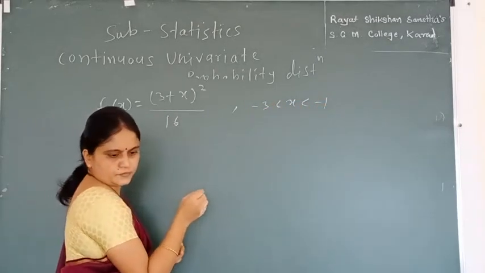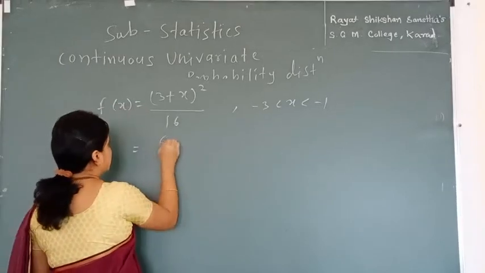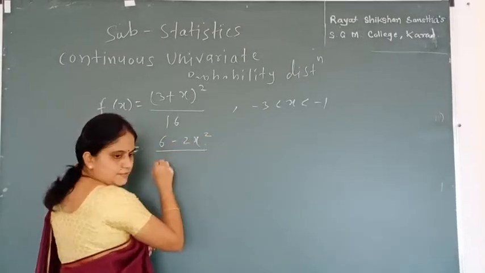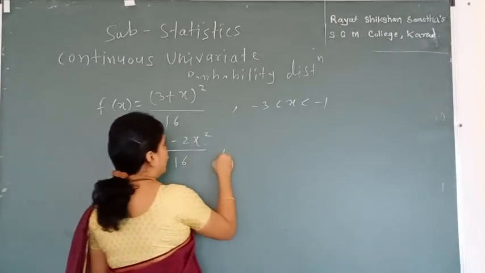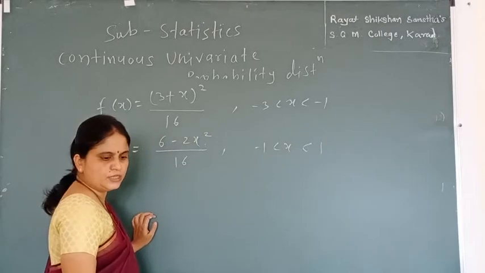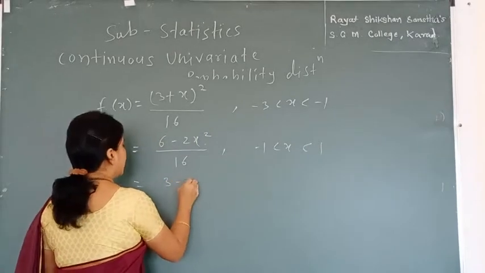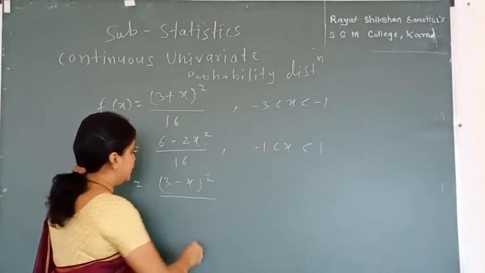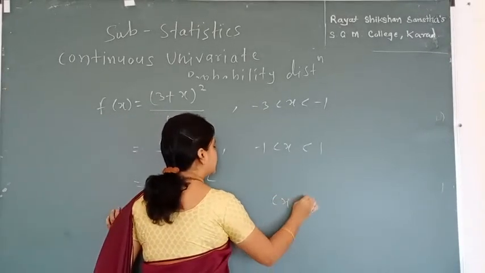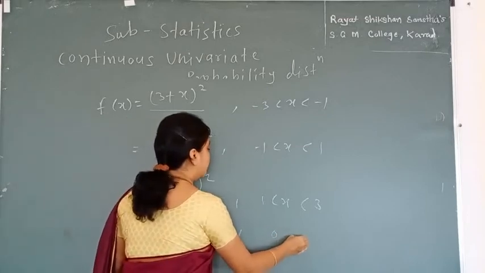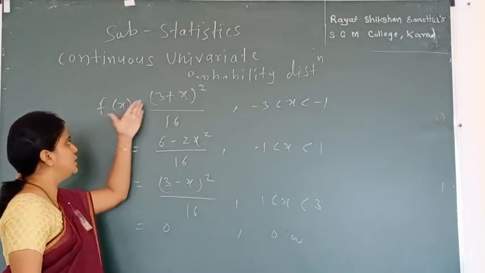Next function will be (6 minus 2x squared) divided by 16 for the range of x in between minus 1 to 1. Next will be (3 minus x) squared upon 16 for the range of x in between 1 to 3, and is equal to 0 otherwise. So our given function is now in this format.